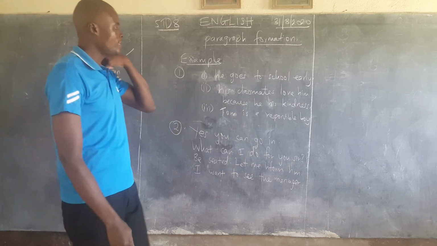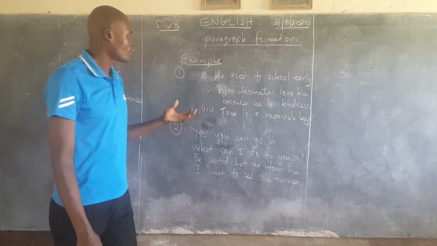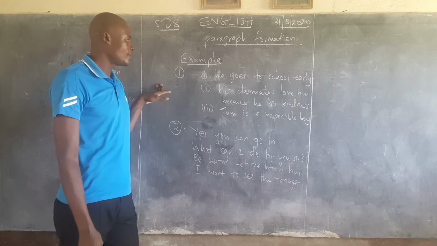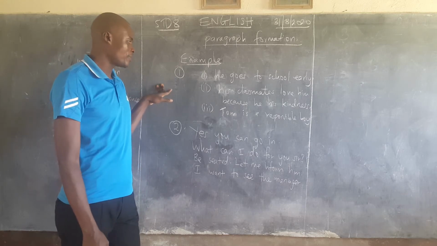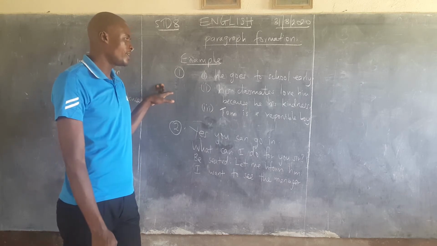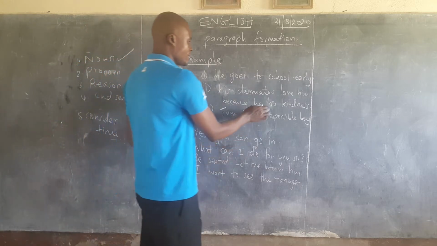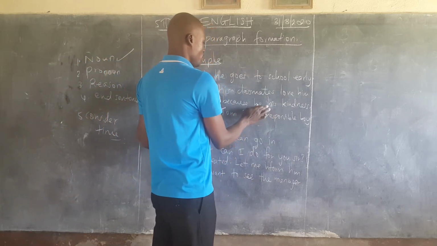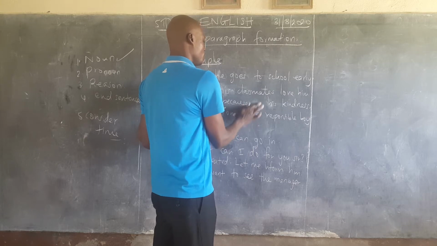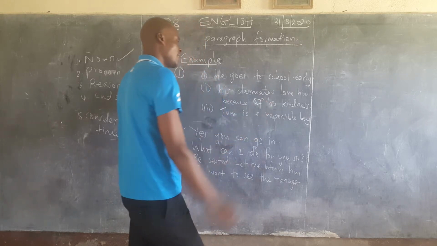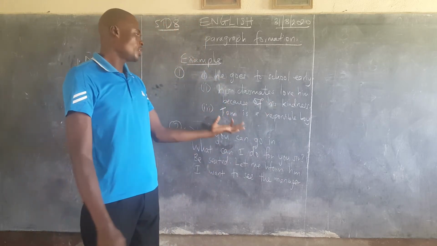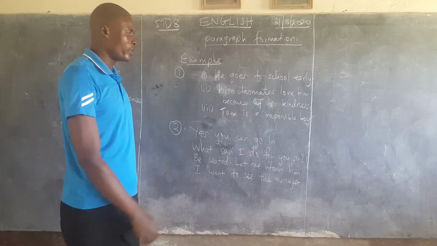The first example is the one we have been given. He goes to school early. His classmates love him because of his kindness. Tom is a reliable boy.